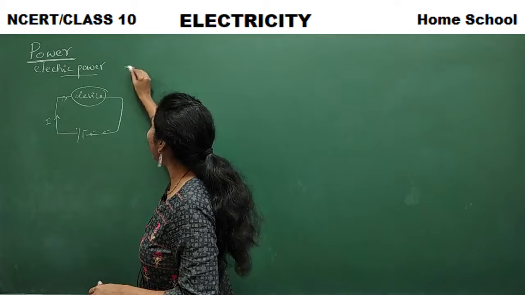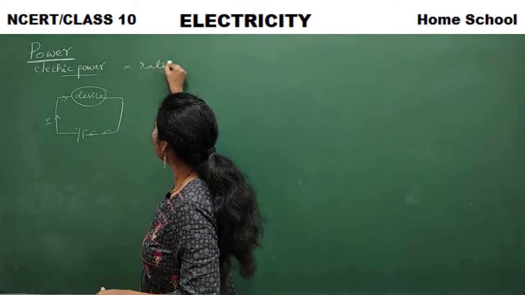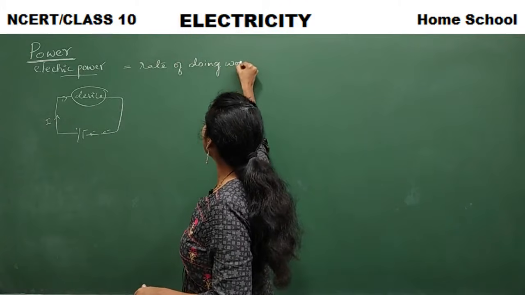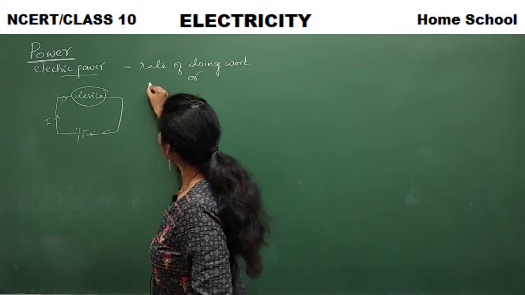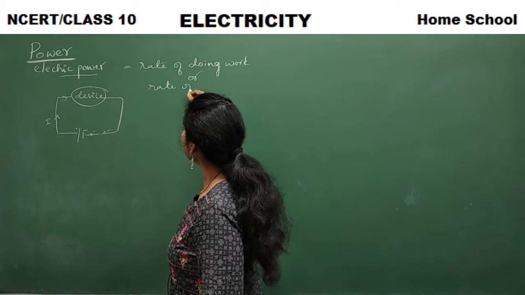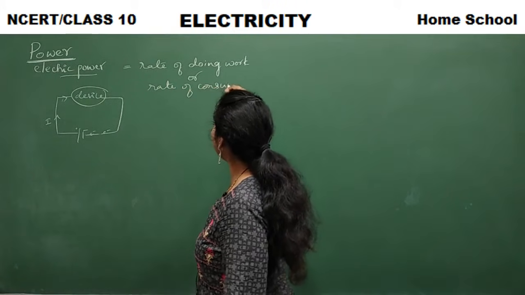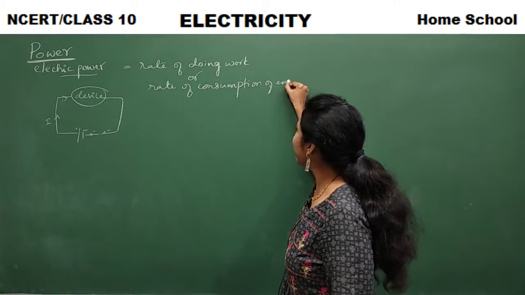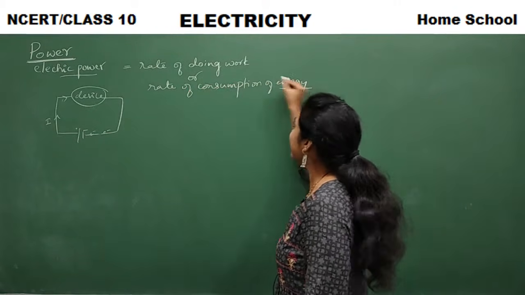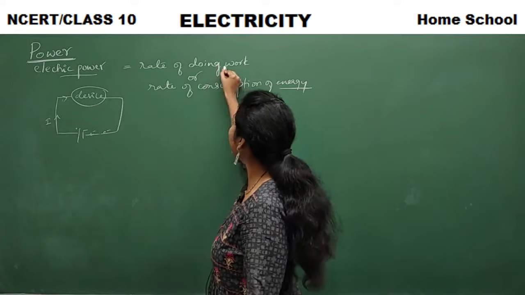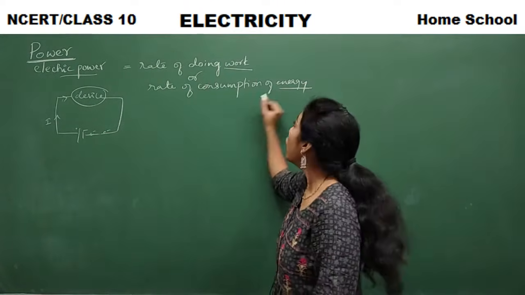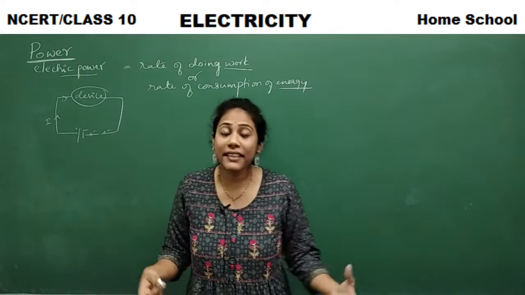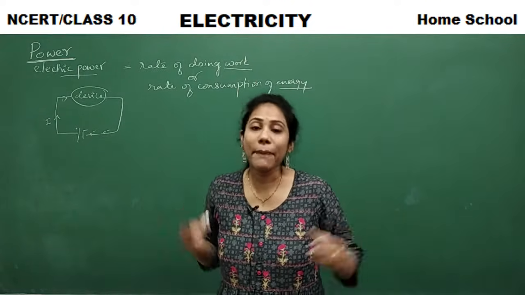It is nothing but rate of doing work or rate of consumption of energy. Rate in the sense what? Anything divided by time. So what is anything here? Work divided by time or energy divided by time is what mathematically we call electric power.